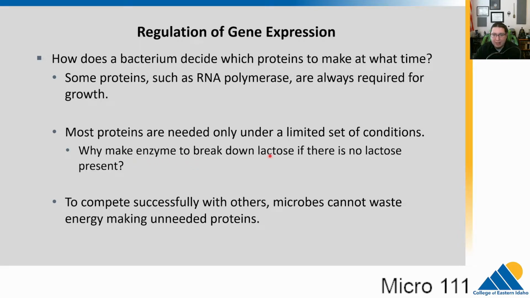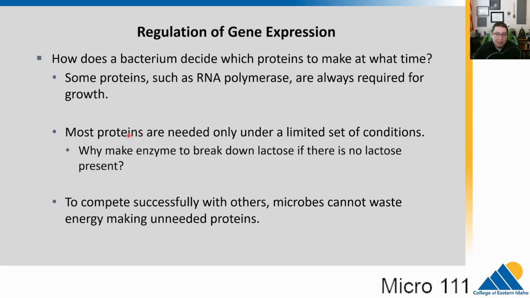So this is an example of how microbes can respond to their environment. Environmental response is the biggest thing that leads to gene regulation. So the temperature changes, there's new food available or no food available. That's when microbes are going to change what genes are being made.